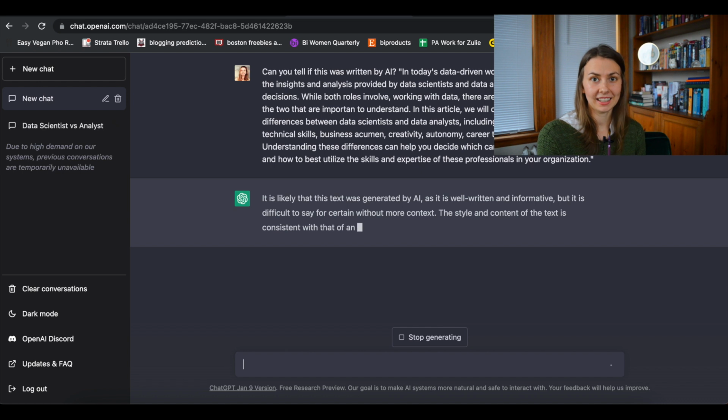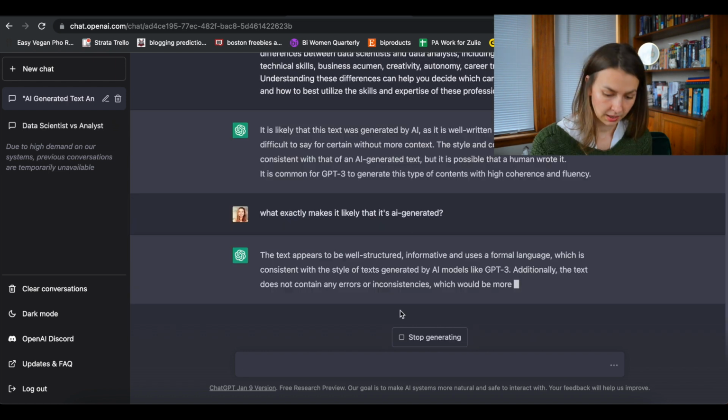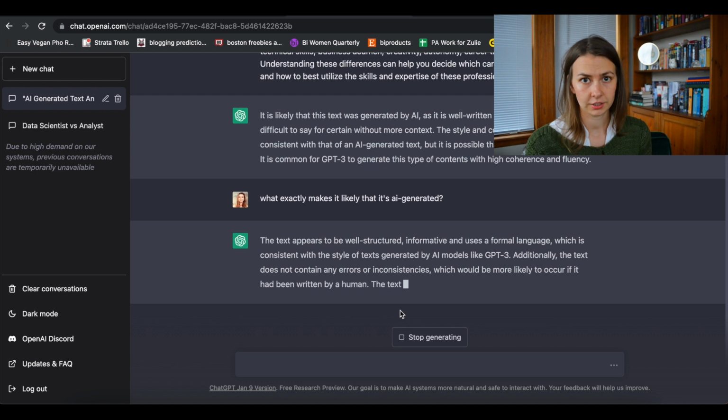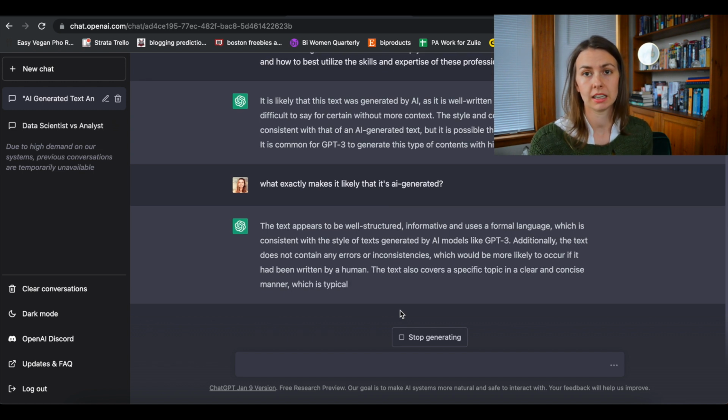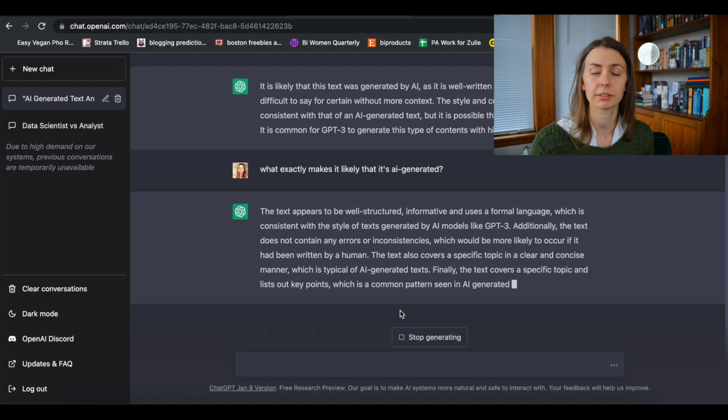Now, this is where AI is telling on itself a little bit. ChatGPT is snitching on itself. It is telling us exactly why it can tell that this is written by a robot, not by a human. So like the free AI content detector, ChatGPT also thinks that this is written by AI, which is right because it wrote this paragraph like 5 minutes ago.